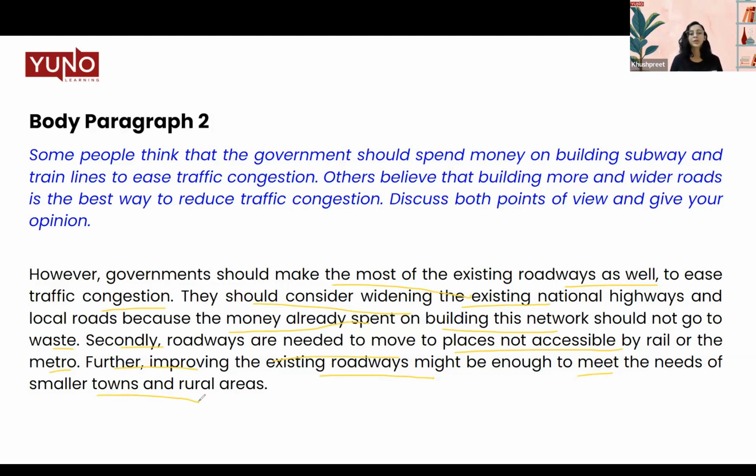So this is where you give your idea and then you build it sufficiently. So first we talk about how existing roadways should be made wider because we have already spent money here, right? So you can just go ahead and expand them and save a significant amount of your investment. And secondly, roadways are always needed to move to places not accessible by rail and metro. So this is another advantage that it has over the traffic congestion. So this is where you are discussing the other side of the argument. Let's move on to the third body paragraph.